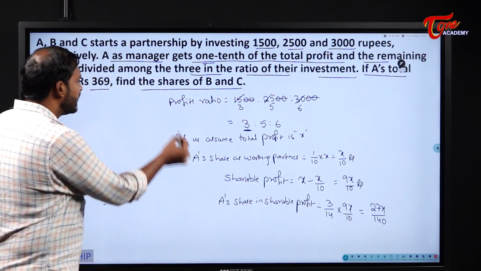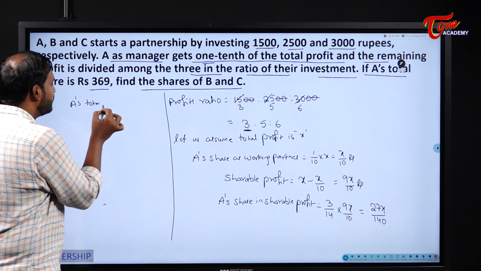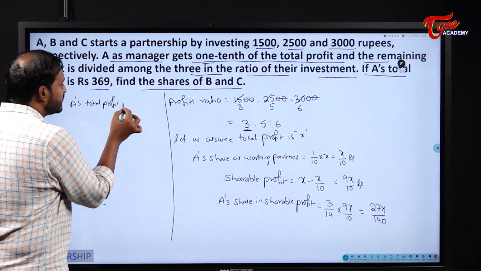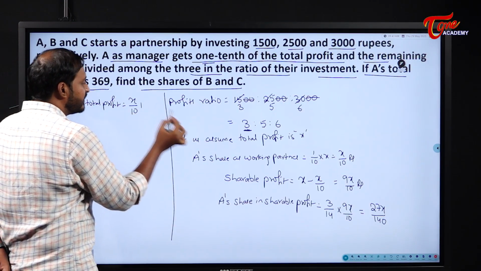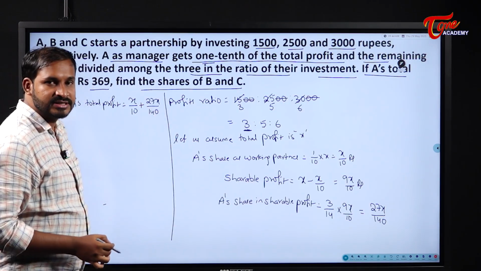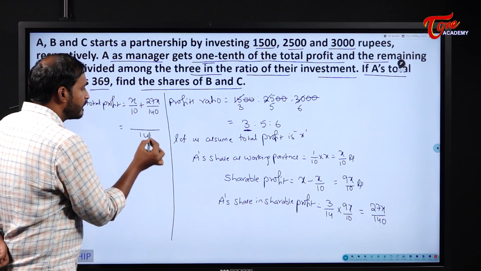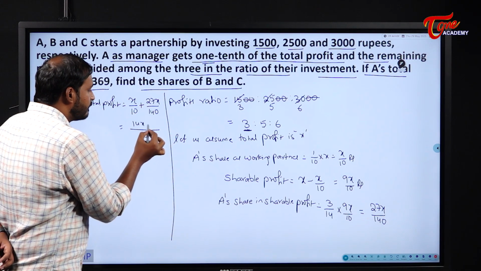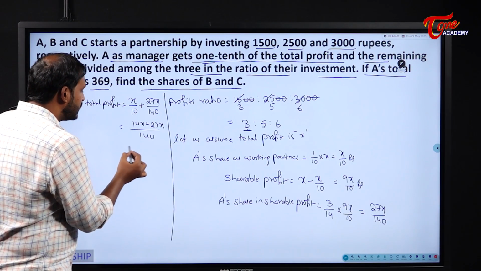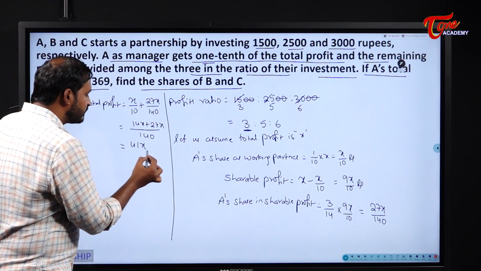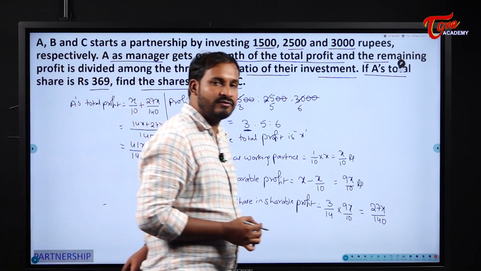Now tell me what will be A's total profit? First, as a working partner, he will get X by 10 rupees, and from the shareable profit, he will get 27X by 140. What is the LCM here? 140, and this will become 14X plus 27X. Am I correct? So overall A's total profit will become 41X by 140.